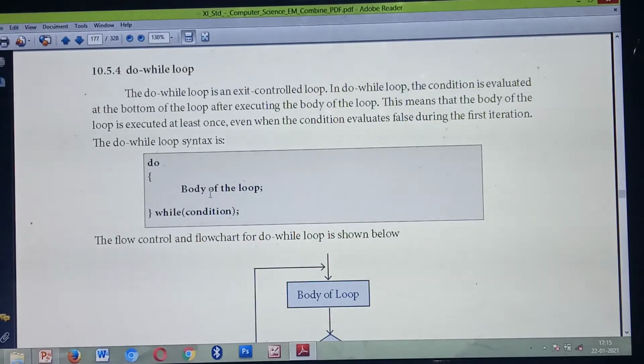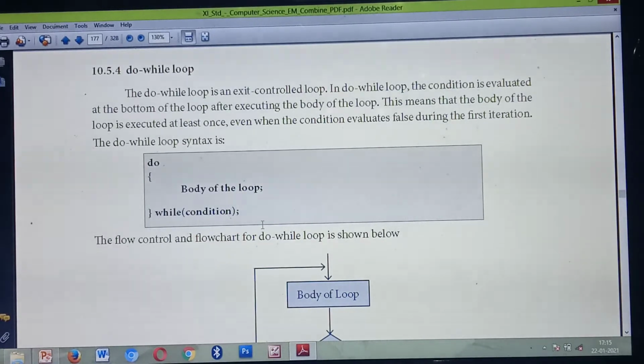So listen. What's the keyword for the do while loop? Do. First you need to put do, then an open brace, and inside that you put the body of the loop. Then the close brace. At the end of the close brace you check the condition.